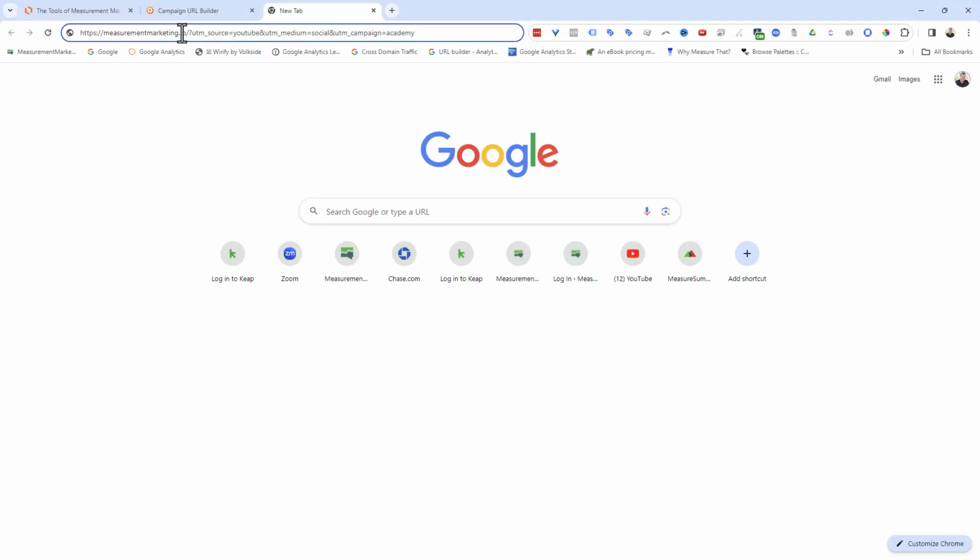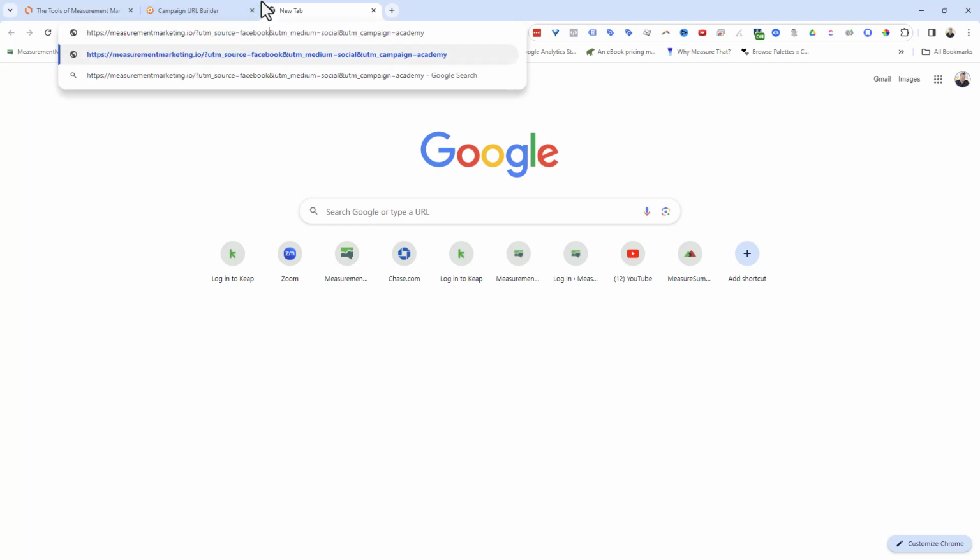Now, we had our UTMs, right? We said we can just take these links and link them to wherever, whether it's an email or an ad or whatever. Again, if this is an ad, just to give you a little pro tip, it would be Facebook. I would say it's CPC traffic. And if it was for the purposes of the Academy, I would take this entire link, and this is the link I would put into Facebook. There are different places, don't get me wrong. This is not a Facebook training course. But in Facebook, there's a place you can put UTMs, a little URL parameter section. That's where I would add the UTM parameters. You just add them there as separate things.